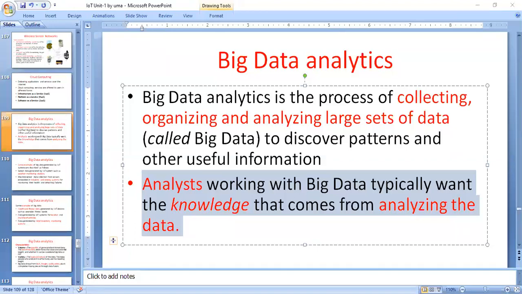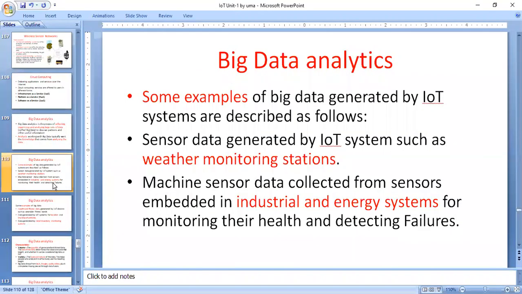Another important module in Hadoop is the MapReduce module. What exactly is the MapReduce module? For processing the large amount of data, you have the MapReduce module in Hadoop. That is the thing here. It is described using the 3 V's or 4 V's of big data. Some examples of big data here. What are the examples?